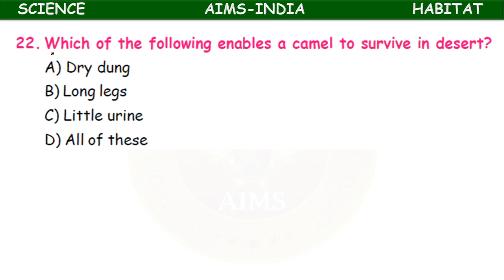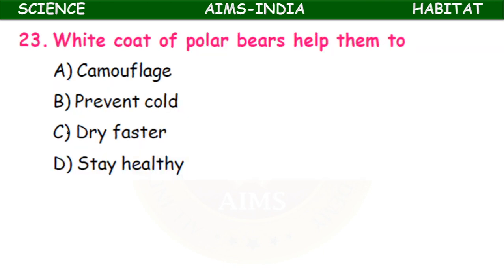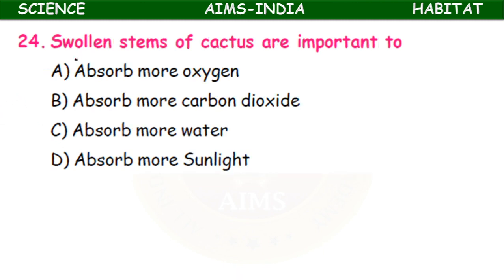Which of the following enables a camel to survive in the desert? Dry dung, long legs, little urine, all of these. All of these are the adaptations. The white coat of a polar bear helps them to camouflage, prevent cold, dry faster, stay healthy. It is camouflage: defense, to catch the prey, hide and seek.